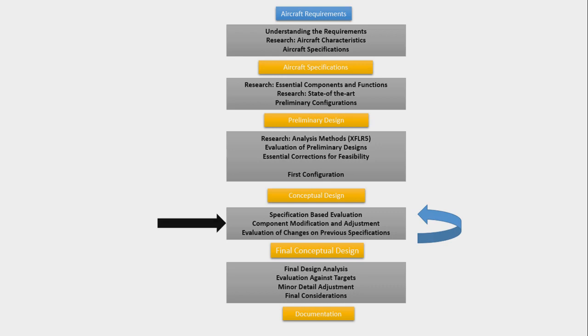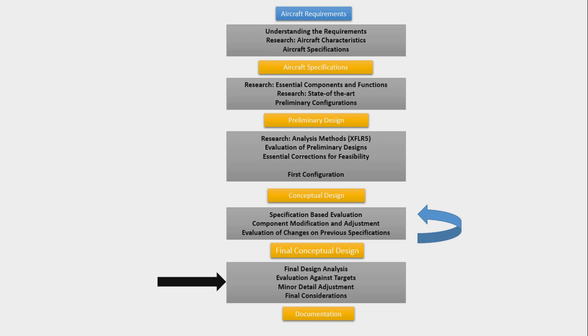The next stage is iterative and will be the core aspect of the project. We choose to work focused on achieving individual targets, or specifications, in order of their perceived importance. For example, no tail analysis will be performed until the wing, whose main function is to generate lift, behaves according to the specifications. This approach is perceived as intuitive, since identifying root causes of problems that arise is clearer this way. Since making modifications on components further down will inevitably result in changes in previously resolved functions, going back to evaluate them and adjust previous steps is inevitable.